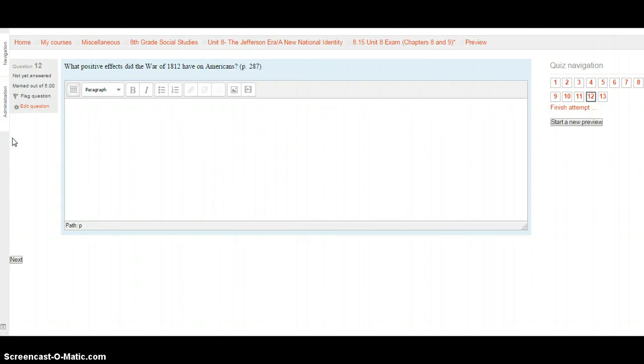You finished fill in the blank. We've got 2 essay questions, and then you're done. Question 12. What positive effects did the War of 1812 have on Americans? Page 287. You're going to look for the good effects of the War of 1812 here. Make sure you write your answer using a complete sentence. When you're ready, hit the next button.